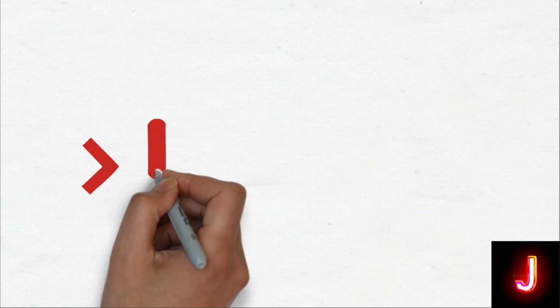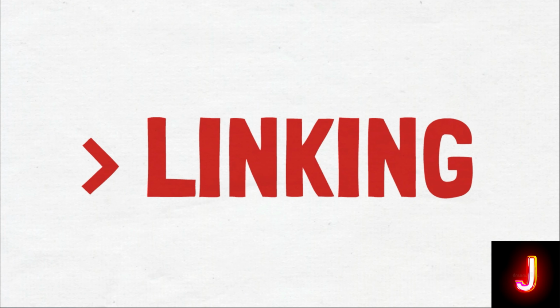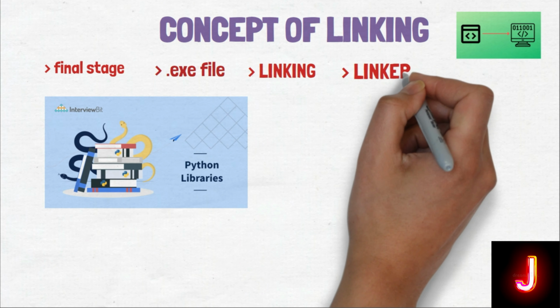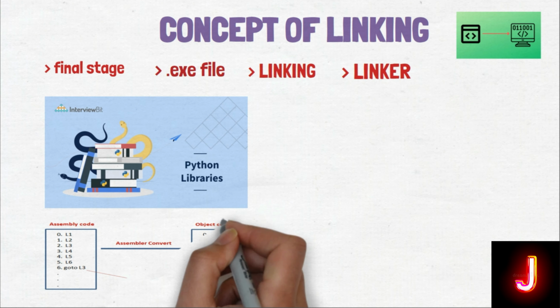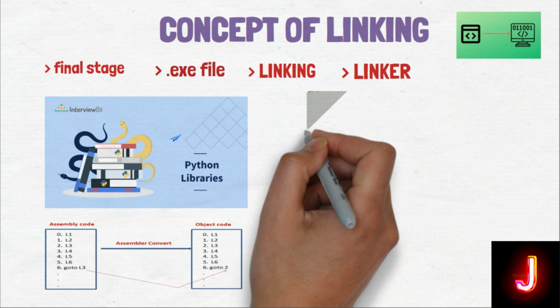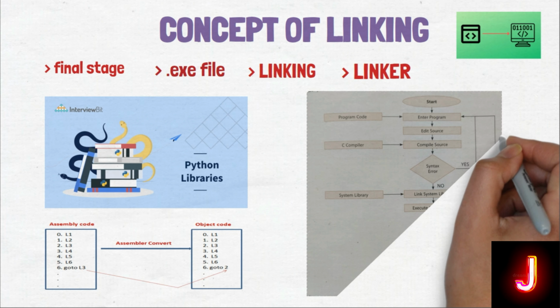This entire process is termed as linking, and the software program that carries out the task of linking is termed as a linker. The process of linking comprises resolving references to external symbols, assigning final addresses to methods or functions and variables, and revising code and data to reflect new addresses, termed as the process of relocation.